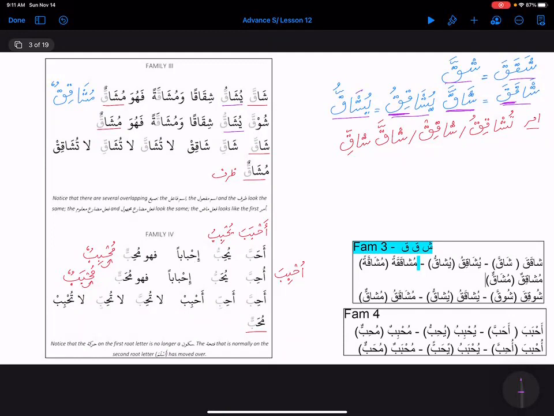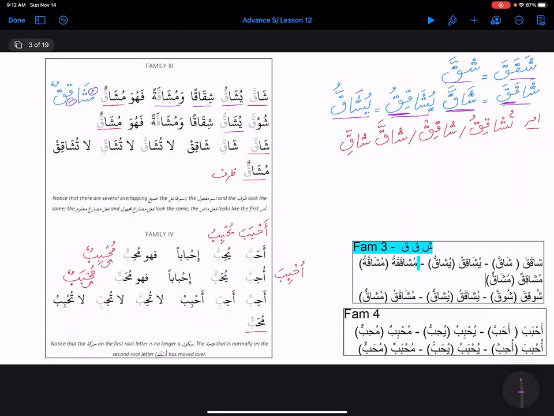So shaqqa, yushaqqu, shiqaqan, wa mushaqqatan. Mujahadatan, right? Mushaqqatan. Fahuwa mushaqqun. So now we used to have mu, right? And then a kasra sound. That was our marker for ism fa'il, but not anymore in Mudaf.